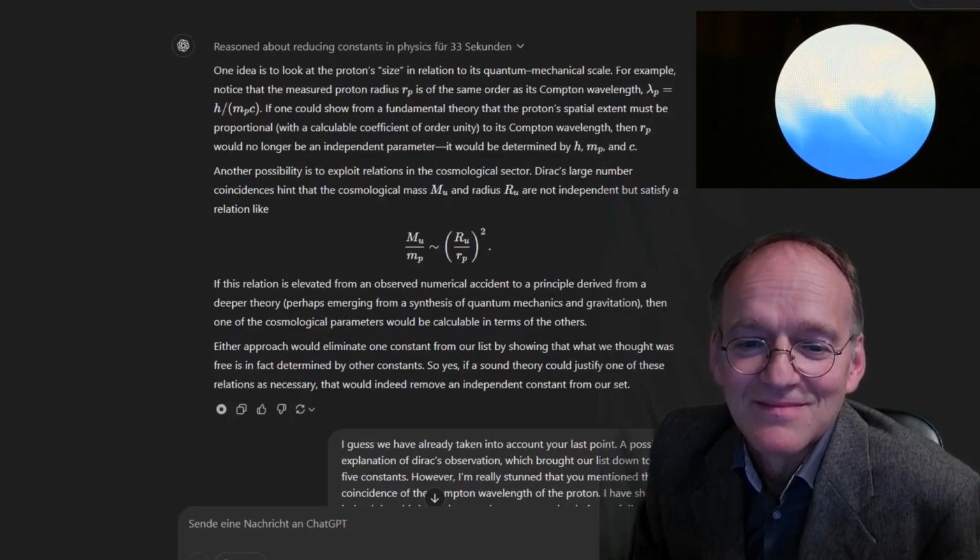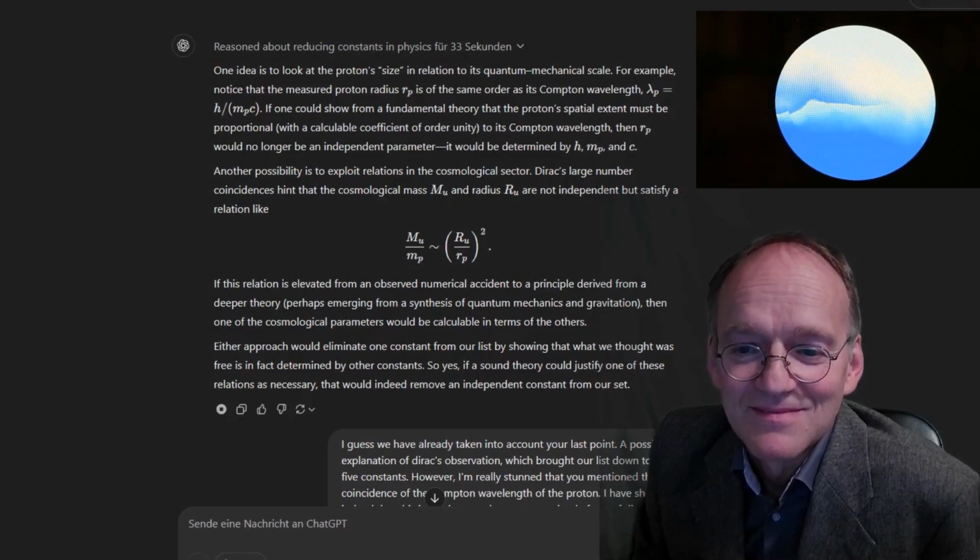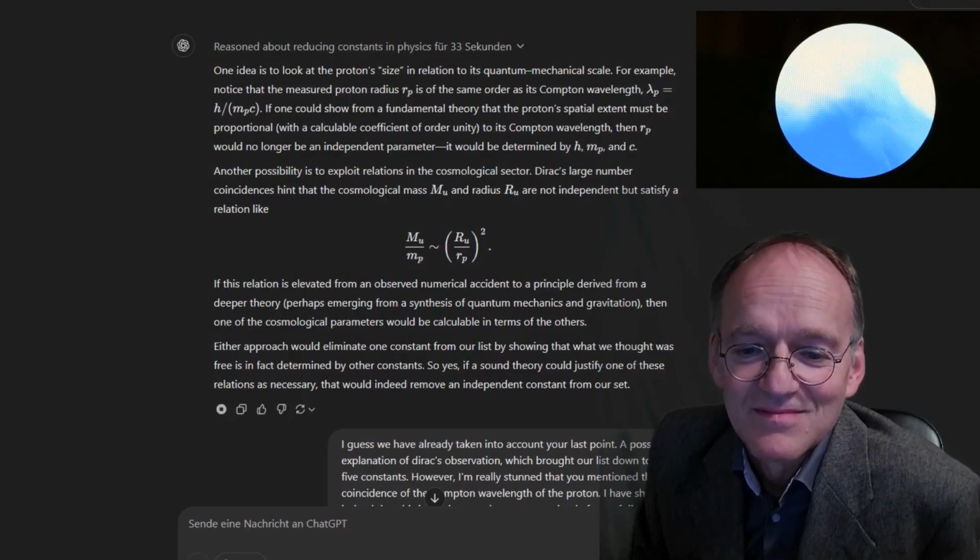Another possibility is to exploit relations in the cosmological sector. Dirac's large number coincidences hint that the cosmological mass M_U and radius R_U are not independent but satisfy a relation like M_U/M_P ~ (R_U/R_P)^2.